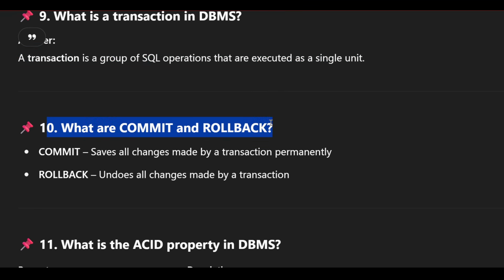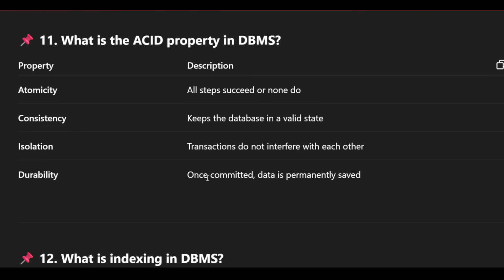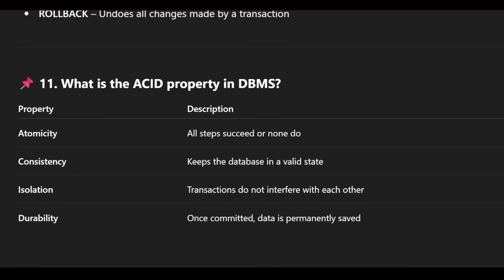So what is commit and rollback? Commit saves all changes made by a transaction permanently. When you commit something, it will be saved permanently, but rollback is when you can change or unchange that transaction which you have done. Okay, rollback means you can go like an undo. You have done something and you can undo also. That is rollback. And what is ACID property?